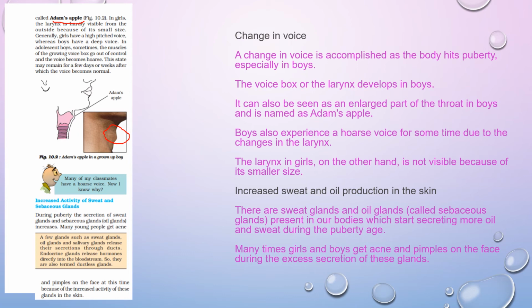The next change that occurs in the body is increased sweat and oil production. We know there are several glands: the sweat glands and the sebaceous glands, also known as the oil glands. They are present in our bodies, and during puberty they start secreting more oil and more sweat. They always secrete oil and sweat, but at the age of puberty they secrete more.